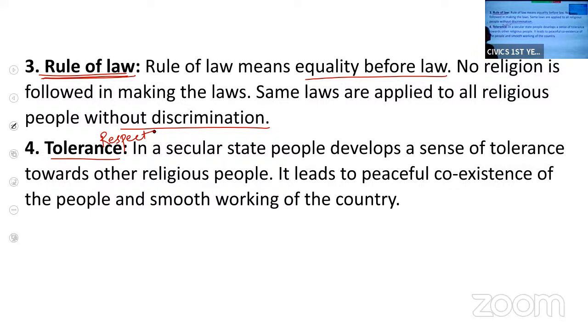So, in secular state, people develop sense of tolerance or sense of respect towards other religions, and they live peacefully. They live peacefully in a secular state because they have tolerance, they have respect towards all the religions.